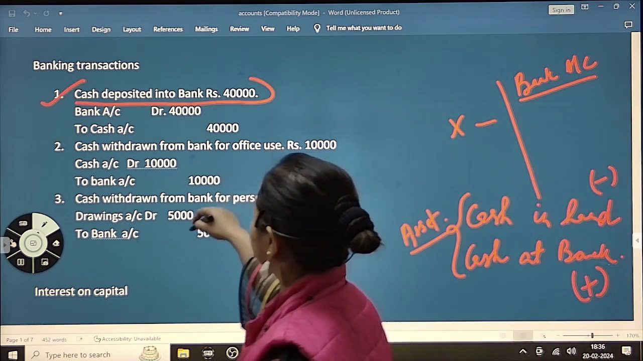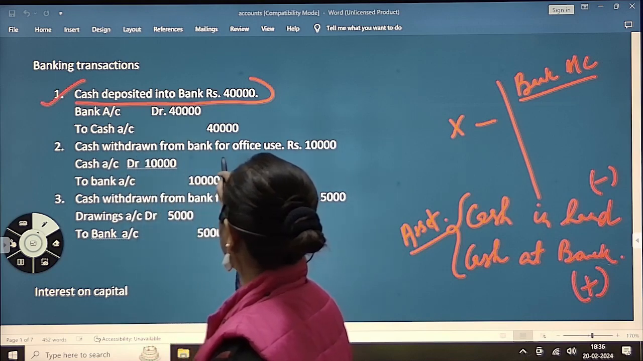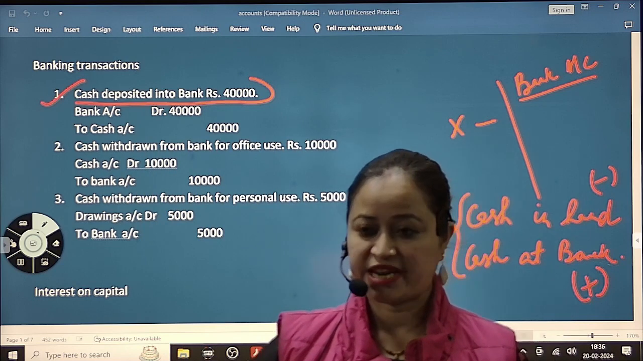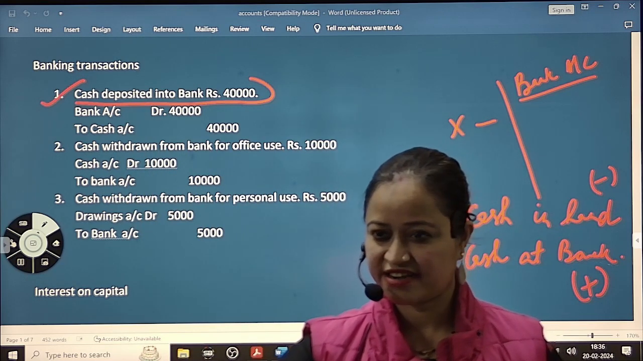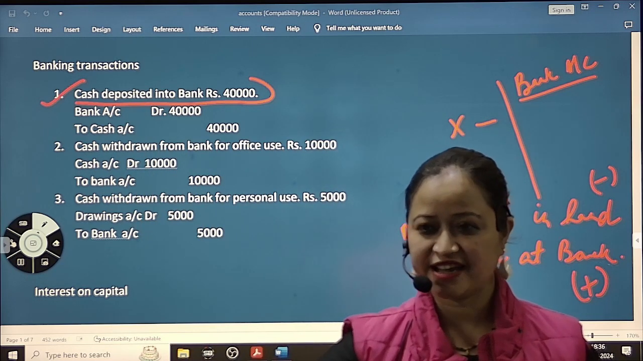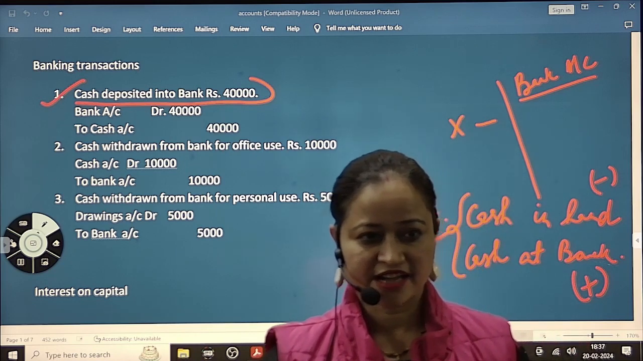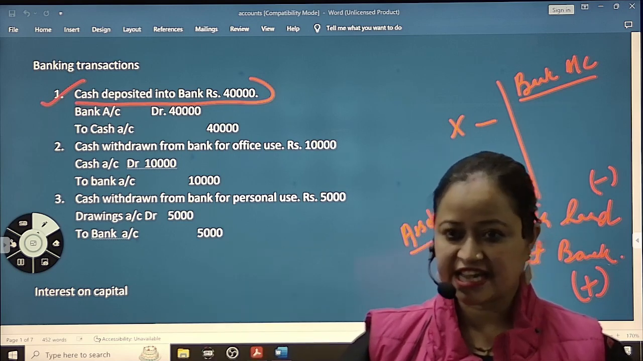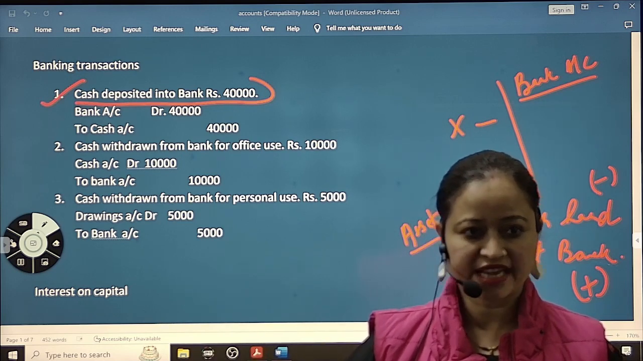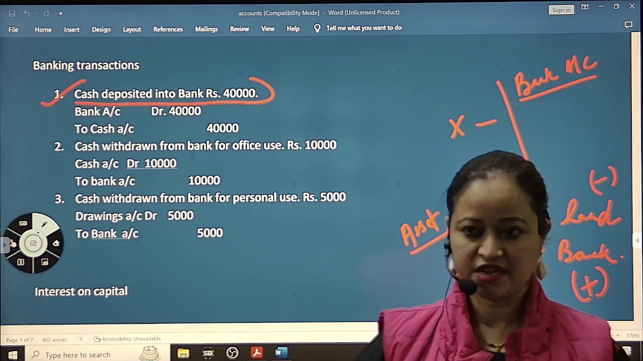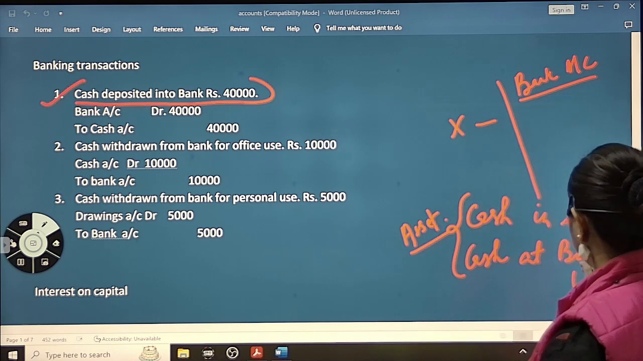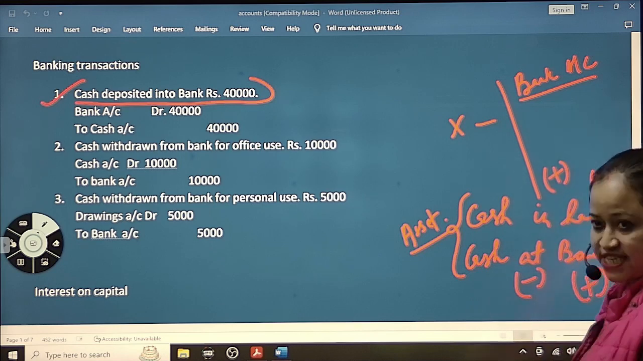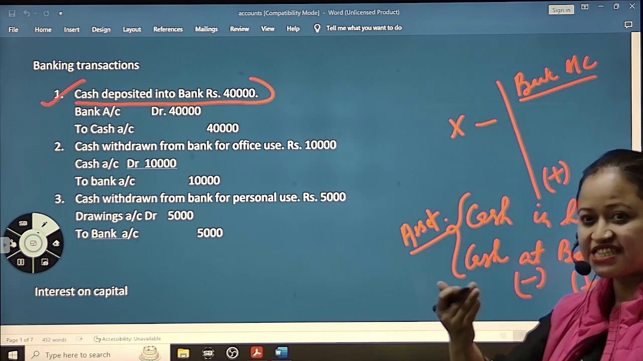Now opposite to that, cash withdrawn from bank for office use 10,000. I told Tanaya to go and bring 10,000 today, withdraw it for the office. You go to the bank and withdraw 10,000 rupees. What is happening here? Cash at bank is decreasing and cash in hand is increasing. Money is coming in. Where?